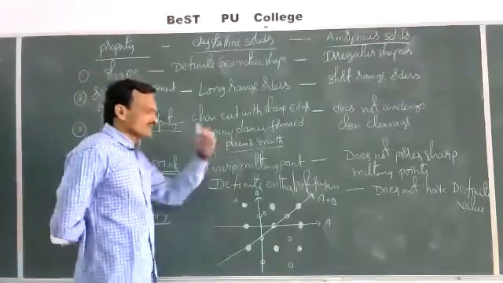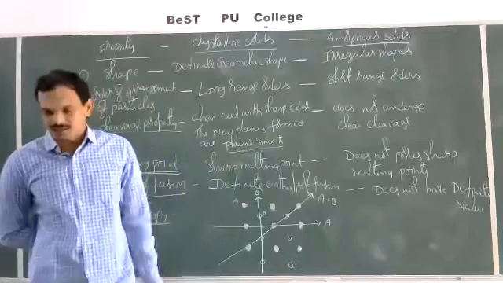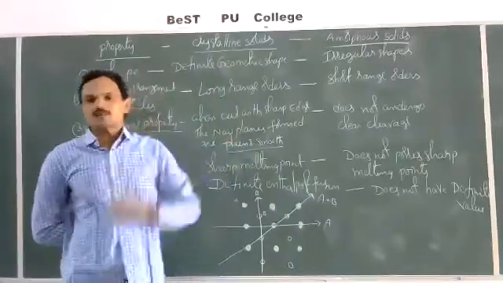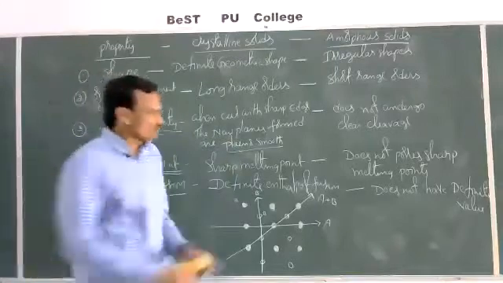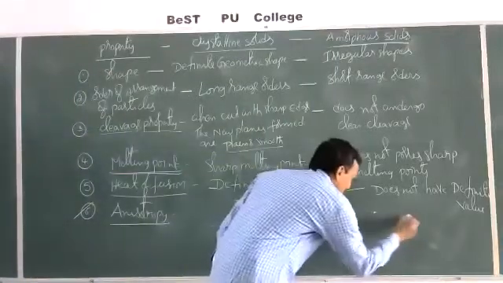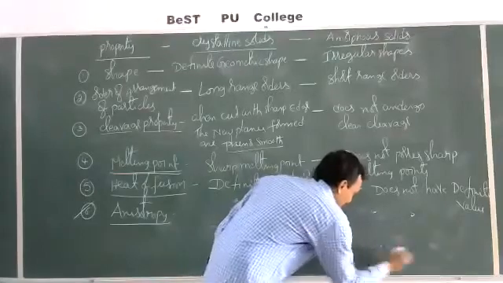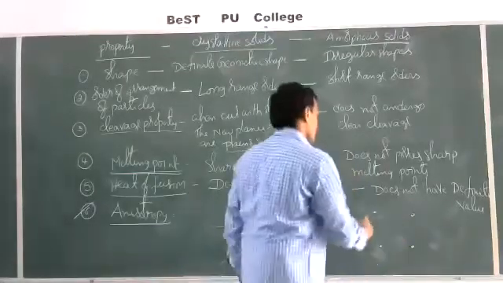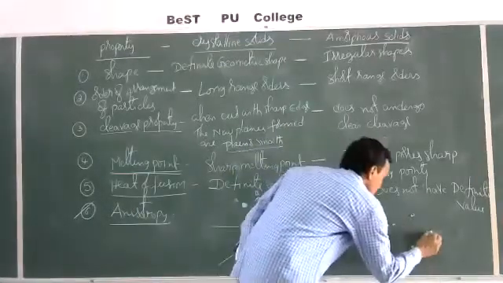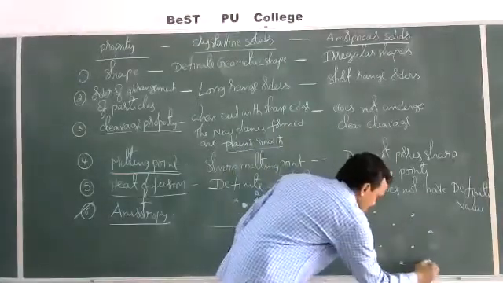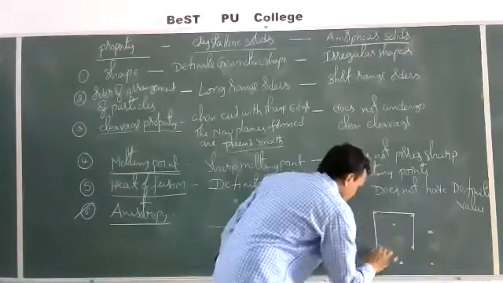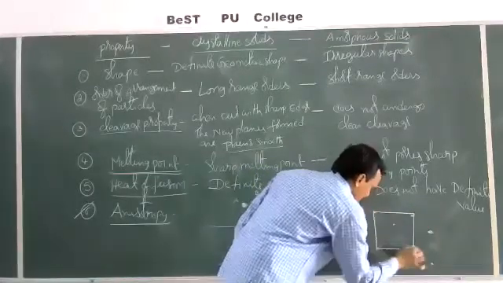And suppose the lattice contains only one type of particles, then in different directions, the distance between the particles is also different. For example, if a lattice contains 8 lattice points like this, these are 8 lattice points. If I join these, I can get a cubic shape.